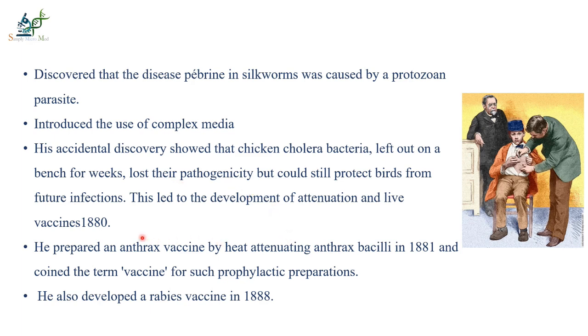And also Pasteur prepared an anthrax vaccine by heating attenuated anthrax bacilli in 1881 and coined the term vaccine for such prophylactic preparation. So the name vaccine was coined by Louis Pasteur, and he also developed the rabies vaccine in 1885. And this is the picturization showing the boy taking the rabies vaccine.